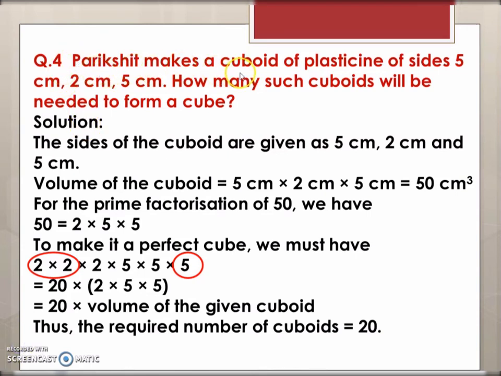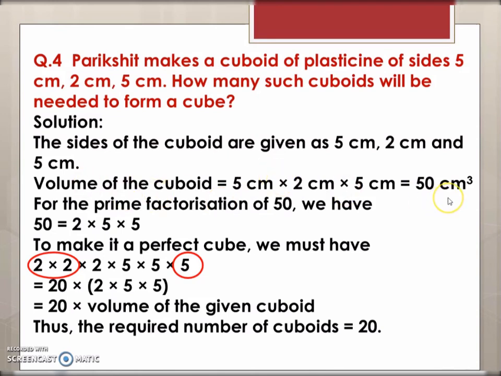Now Parikshit makes a cuboid of plasticine of size 5 cm, 2 cm and 5 cm. So these are the dimensions of a cuboid that he makes with the plasticine. How many such cuboids will be needed to form a cube? That is the question. The dimensions of the cuboid are given as 5 into 2 into 5. So when you multiply, you will get 50 centimeter cube as the volume of the cuboid.